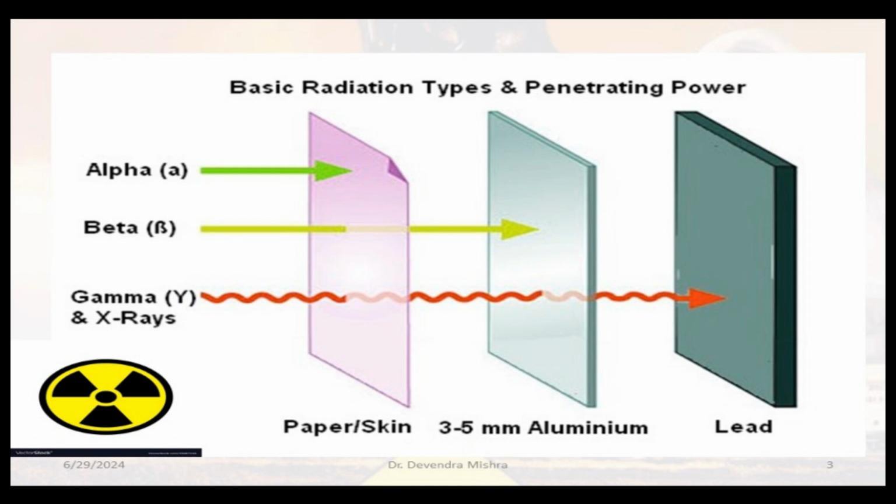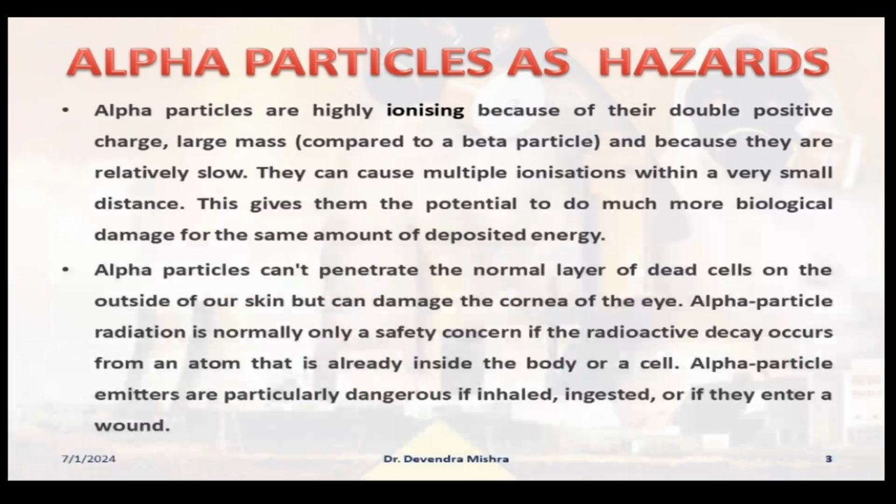And then there come gamma rays and X-rays, right? These X-rays are also carcinogenic in nature. It causes cancer. So gamma rays, again you can see, can penetrate this 3 to 5 mm of aluminium, but it cannot penetrate lead. So their penetration power is very, very high.